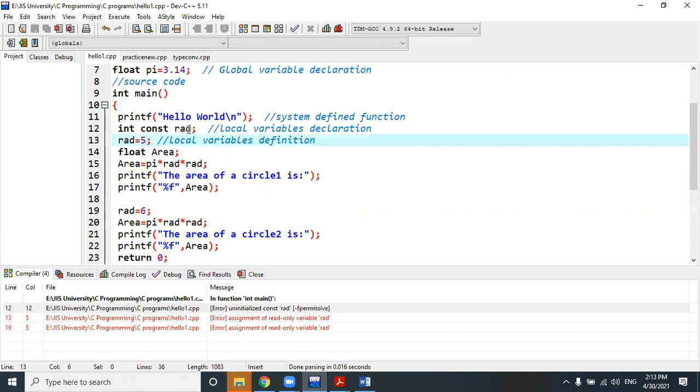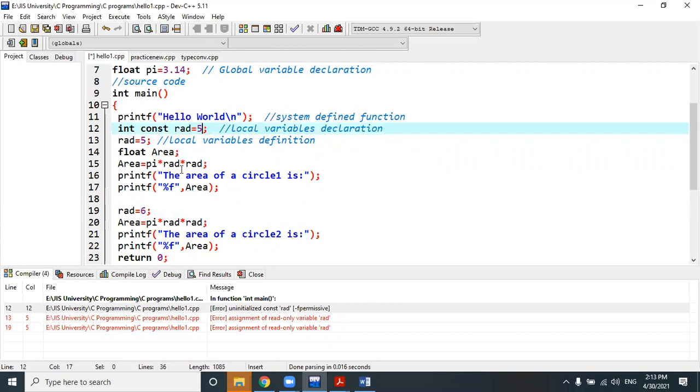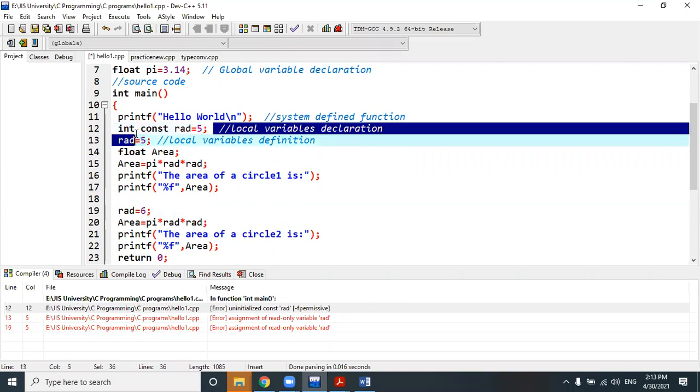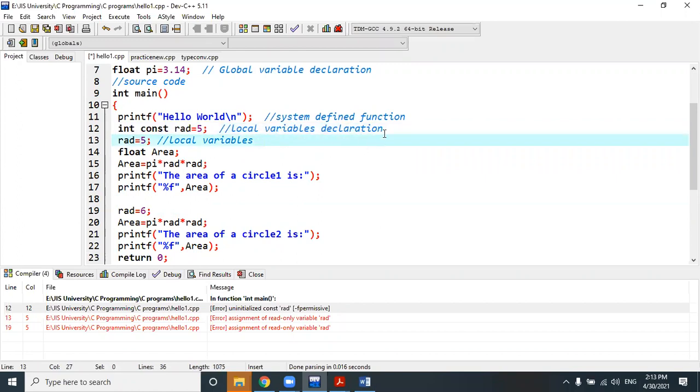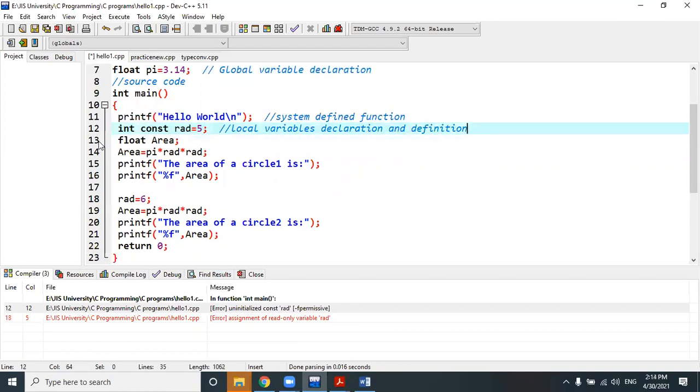So I have declared it constant, so 5 is a value, right? But I cannot reinitialize it. Let it initialize. This can also be done together. So local variable declaration and definition can be done together in a single line in such a way. So I have made this variable constant. Sorry, I wrote it wrong. const should be first and int should be second.